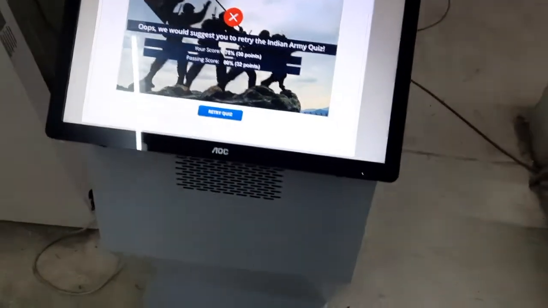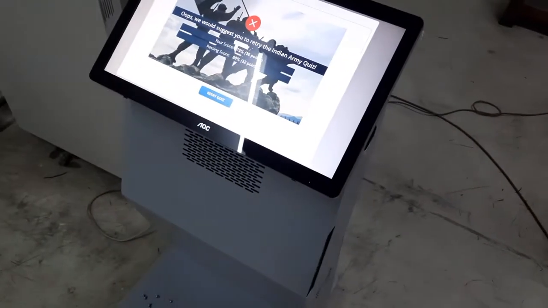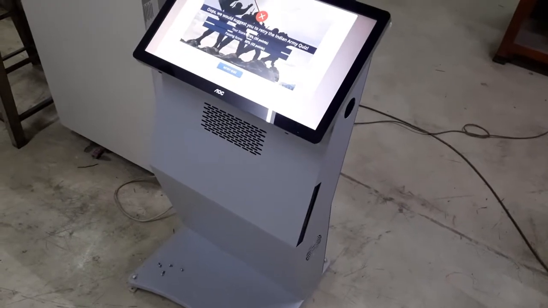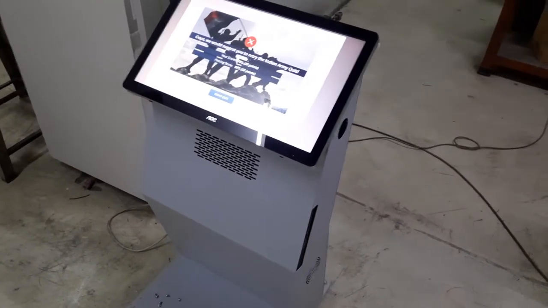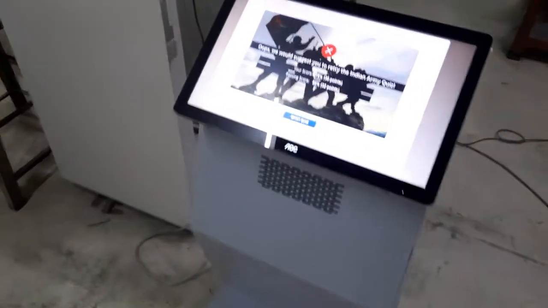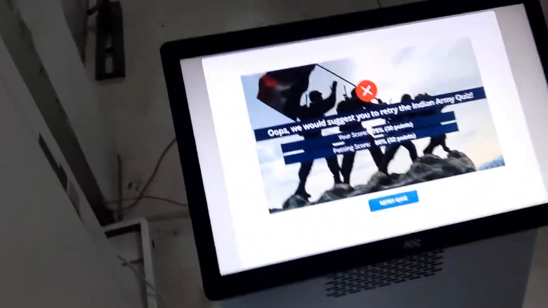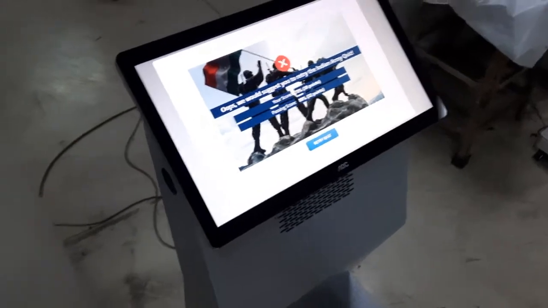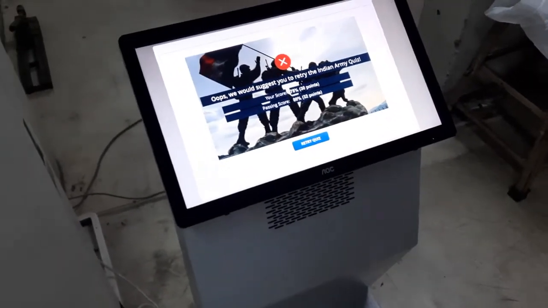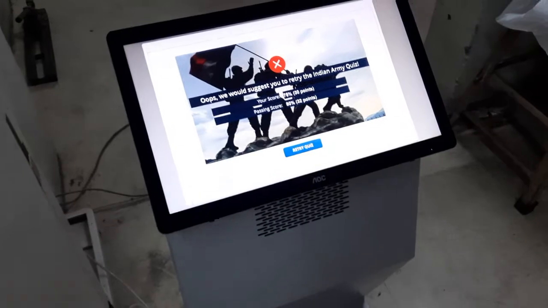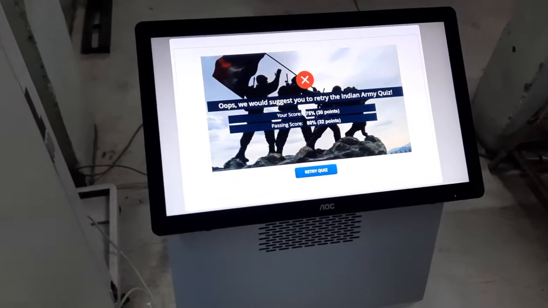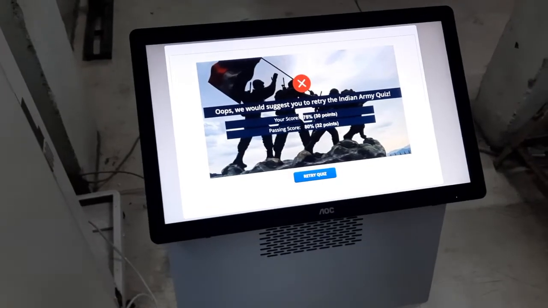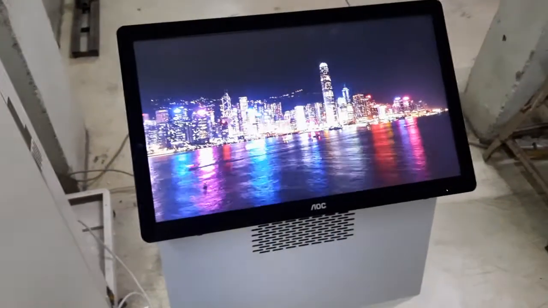And you can have a look. This is a standard 30 to 21.5 inch interactive touch kiosk. This is popular among museums or exhibitions, and we have several other models. You can check out more models on our YouTube channel. The software can work on any hardware. It is hardware agnostic. So that's it for today. Thank you for watching.